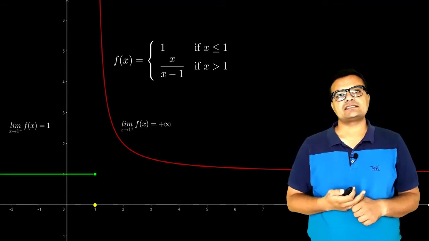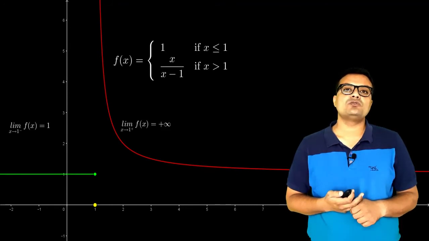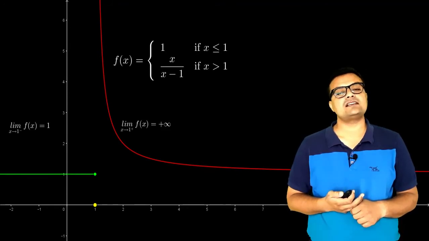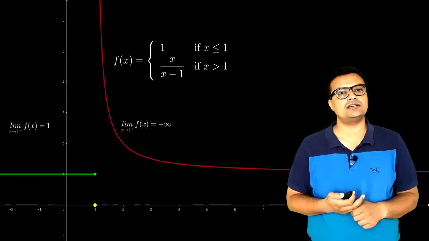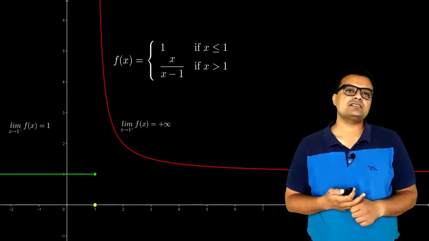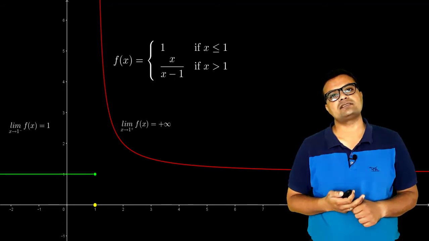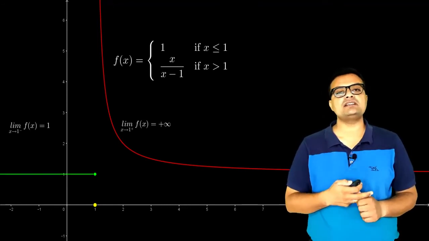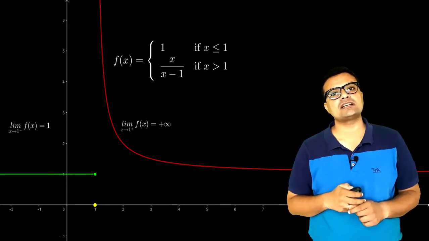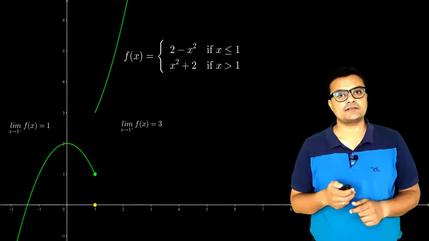This is the second case. Here my function is defined as a multi-valued function: 1 whenever x is less than or equal to 1, and x upon x minus 1 whenever x is greater than 1. Left-handed limit is existing and it is equal to 1. Right-handed limit is not existing; it is tending to positive infinity. So function's value is existing, left-handed limit is existing, but right-handed limit is not existing. So we cannot say our function is continuous at this point.